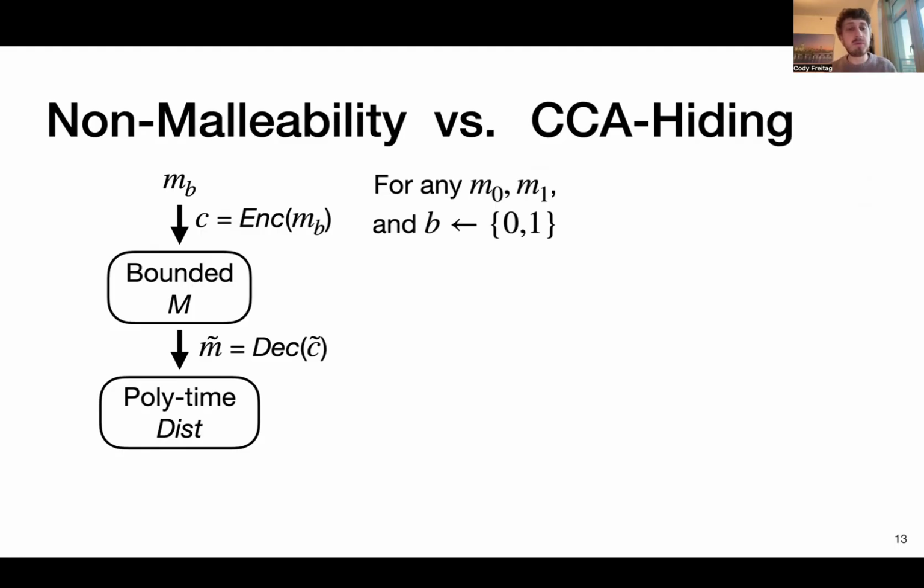Okay, so what does this M do? It produces some mauled code word C tilde. We'll run this through the decoding algorithm. We'll get back M tilde, and then we'll feed this M tilde to a distinguisher. The idea being that this distinguisher shouldn't be able to distinguish whether we started with M sub 0 or M sub 1. And so the distinguisher's goal is then to output a bit B prime, trying to guess what the original random bit B was.